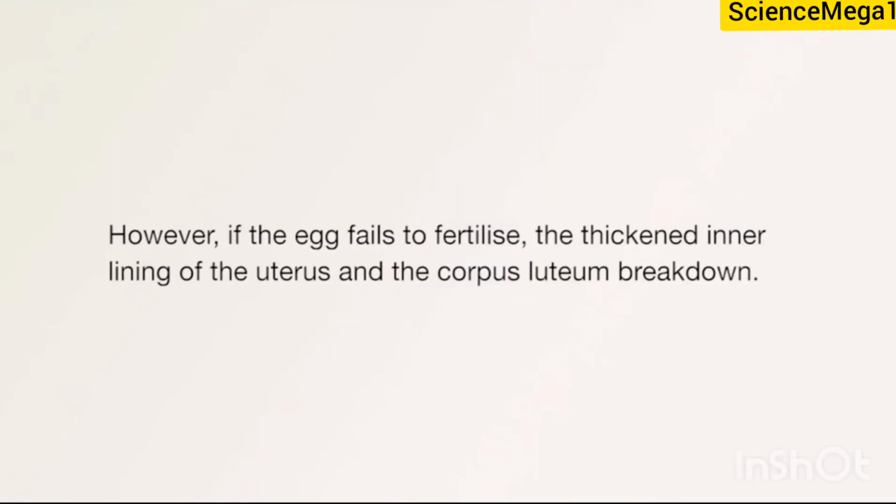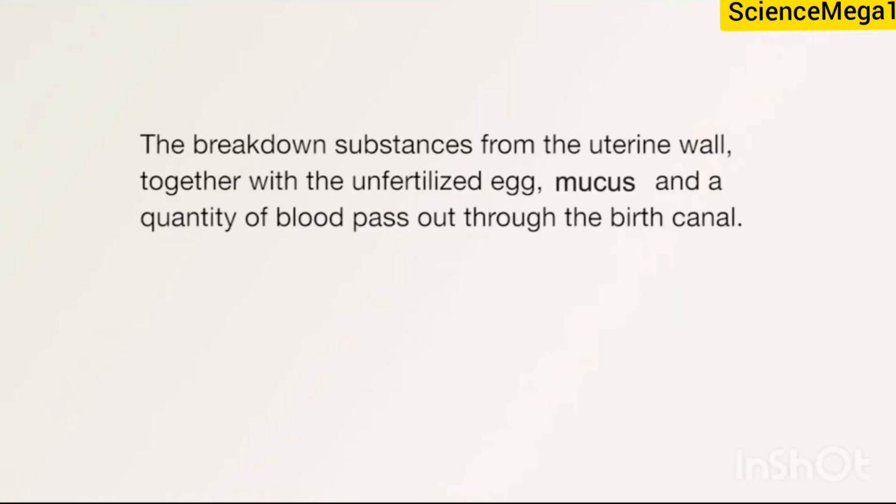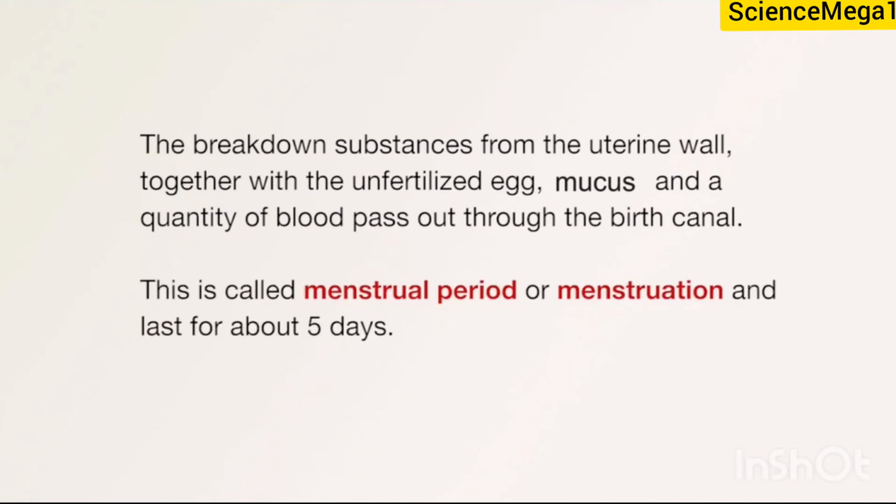However, if the egg fails to fertilize, the thickened inner lining of the uterus and the corpus luteum break down. The breakdown substances from the uterine wall, together with the unfertilized egg, mucus, and a quantity of blood, pass out through the birth canal. This is called menstrual period or menstruation and lasts for about 5 days.